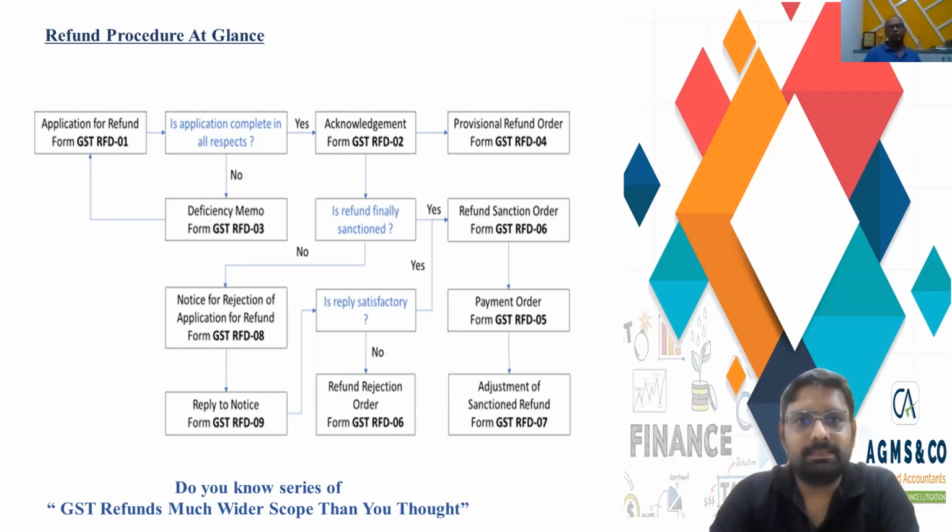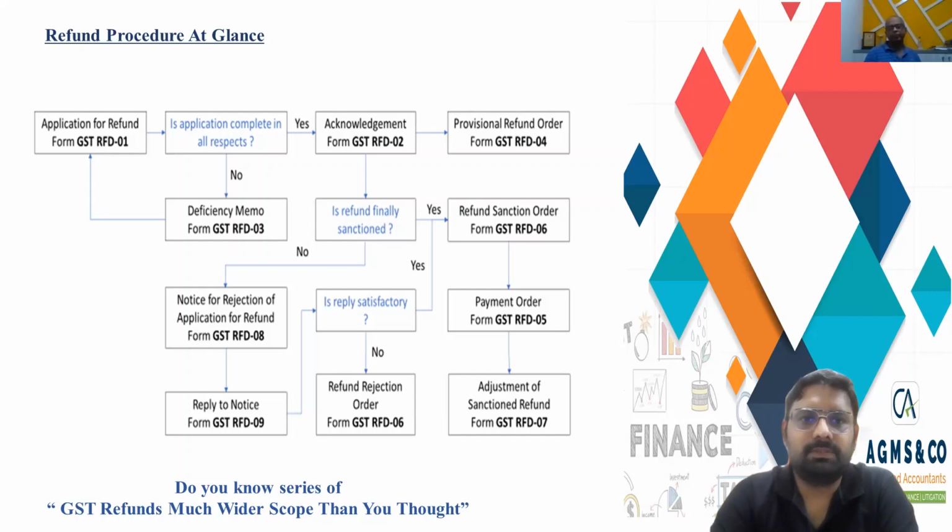Or in case he finds that there are certain issues or some points where he wants to know something, then he could issue a show cause notice, that is RFD 08, asking the taxpayer to correct the deficiencies or the reason which he has pointed out in the show cause notice. On the basis of the show cause notice, the registered person would be filing a reply in RFD 09, taking into consideration all the objections raised by the proper officer.